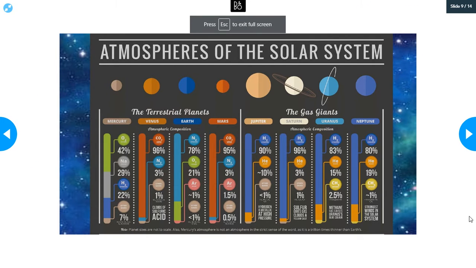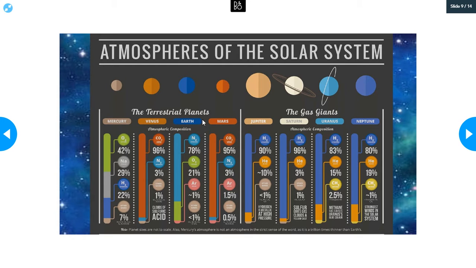All right, so now we're going to look at the atmospheres of our solar system. I was not able to put this picture on your notes page because it was not printing out very clear. So it's okay. We can just take a moment and look at it up here on the screen. So if you'd like to, take a moment, pause the video. What patterns do you notice with the inner planets and with the outer planets going on here?